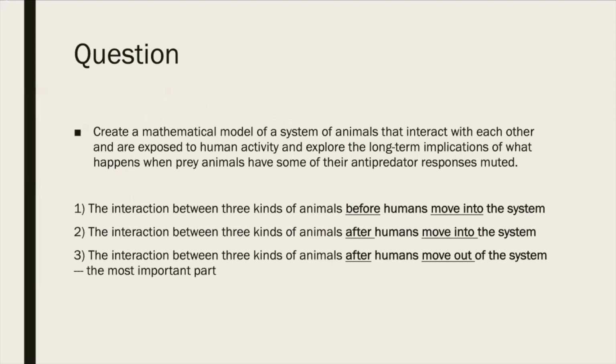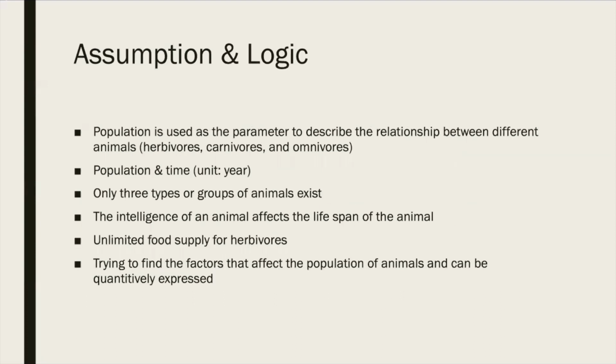The first part is to illustrate the interaction between three kinds of animals before humans move into the system. The second part is to find out the interaction between them after humans move into the system. And finally, the most important part is to figure out the interaction between the three kinds of animals after humans move out of the system.